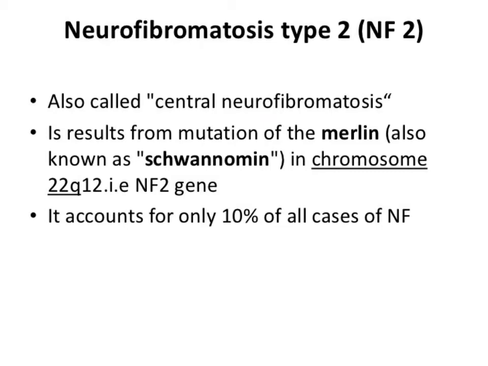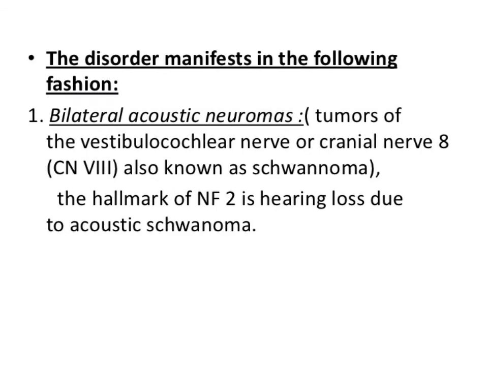You will find out in this video that neurofibromatosis type 2 is an acoustic disease. Basically it affects the hearing. The person who has neurofibromatosis type 2 gets hearing loss, and chromosome 22 is involved in type 2. Basically, you can remember a very important mnemonic for neurofibromatosis type 2, that is type 2, so you can double the 2 and 2. So it is found on chromosome number 22. So you can remember like that.